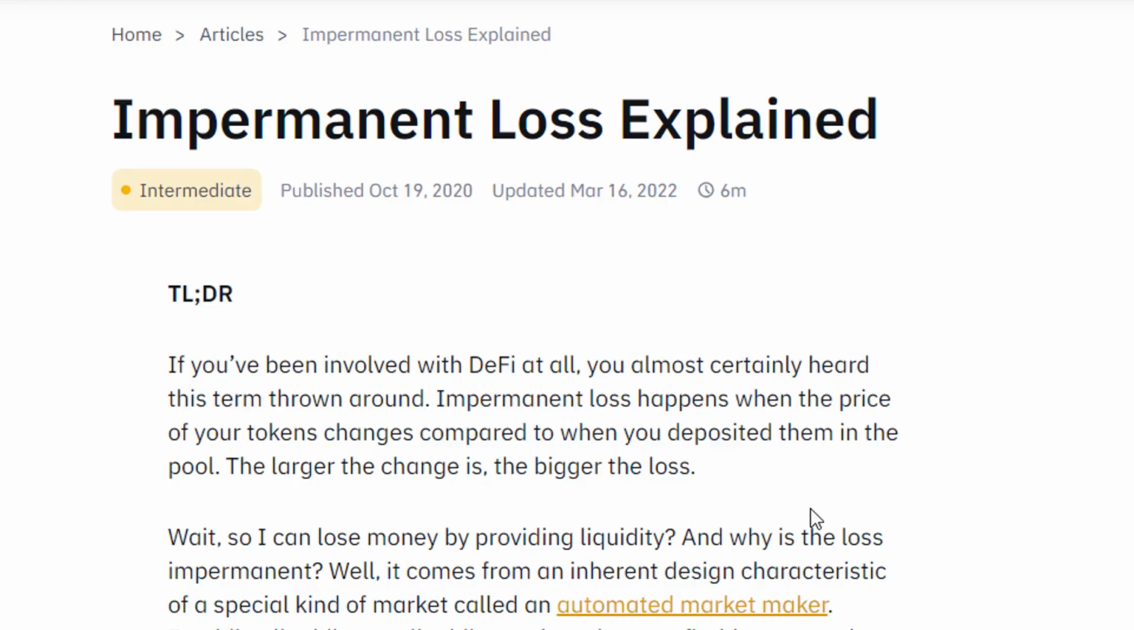Binance has this great article that goes into detail about impermanent loss, but the main takeaway is that the loss comes from the fact that the token prices change over the period that you're providing liquidity. So the more the tokens change, the bigger the impermanent loss will be.